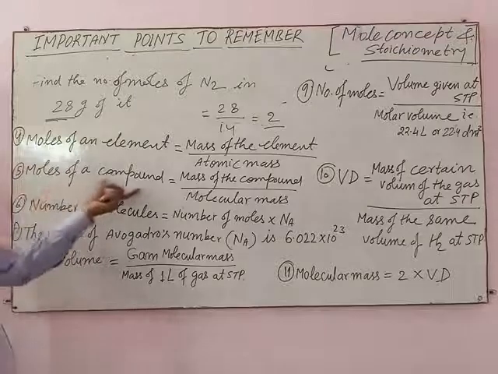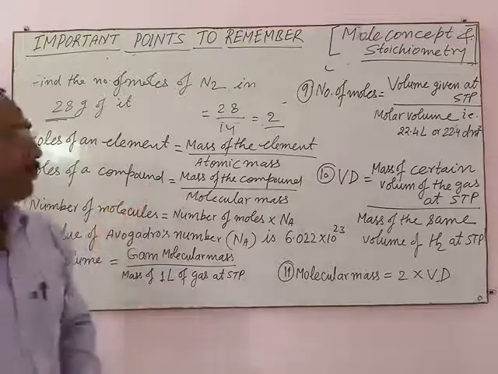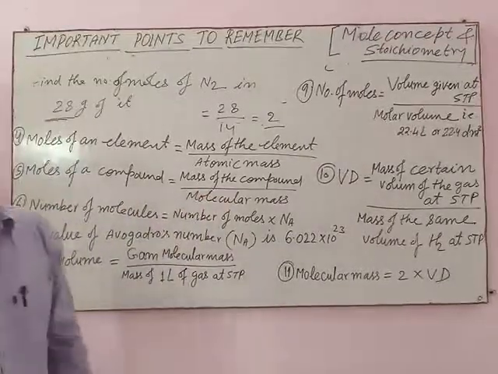Number of moles of a compound equals the mass of the compound divided by its molecular mass.